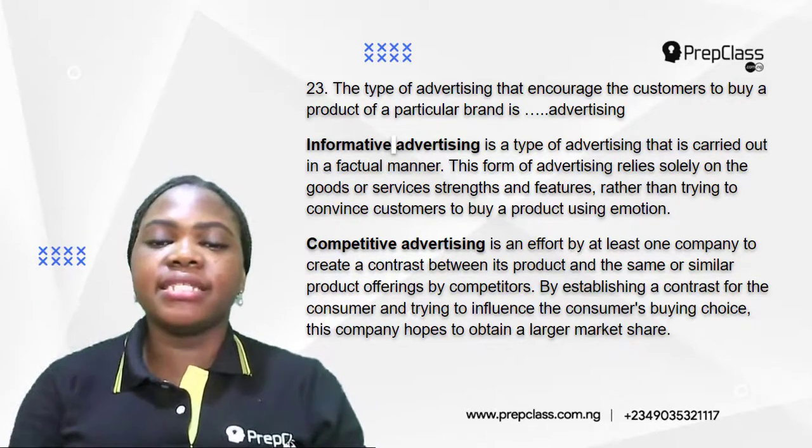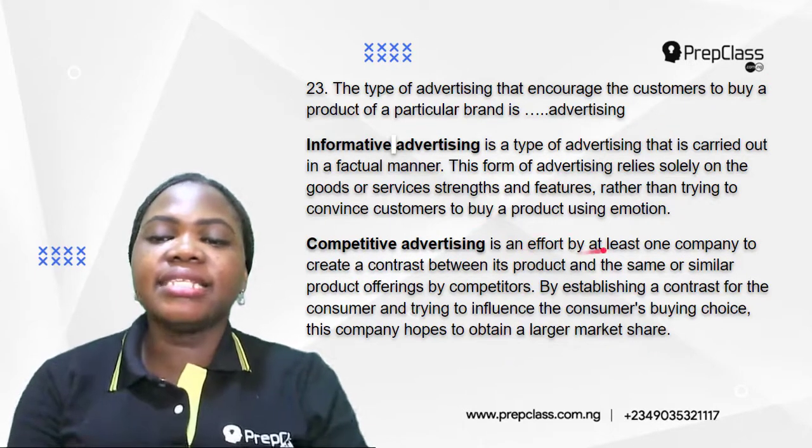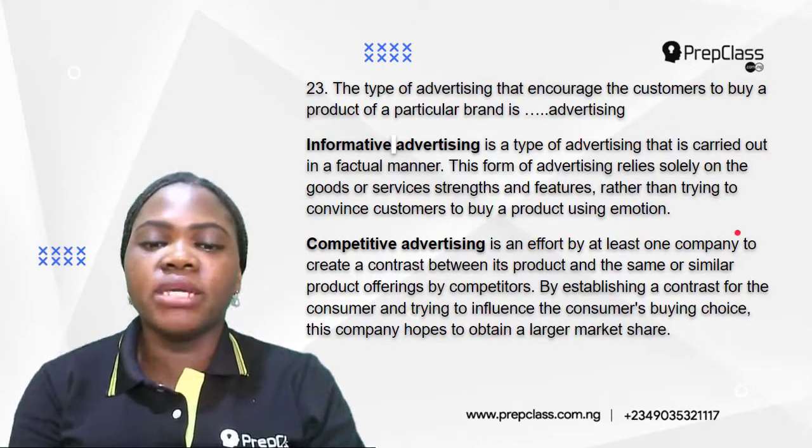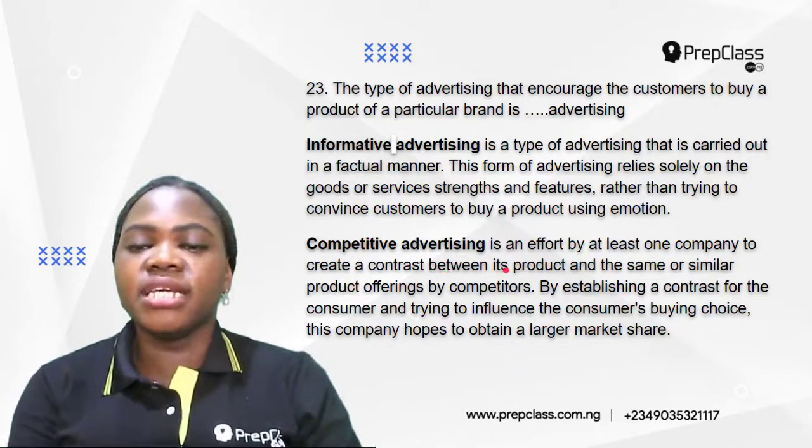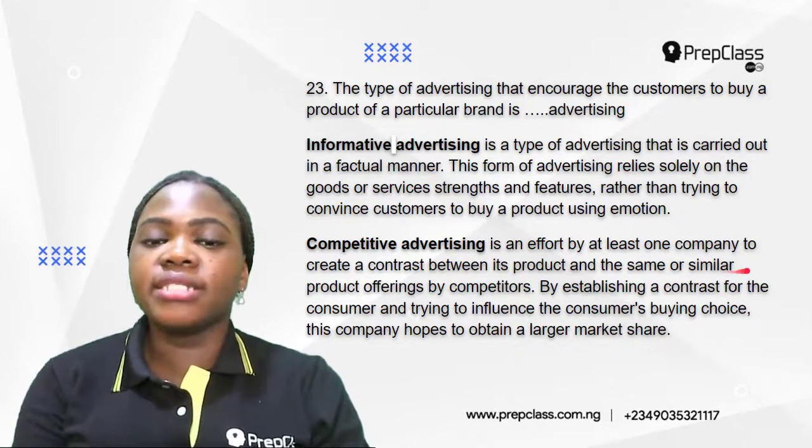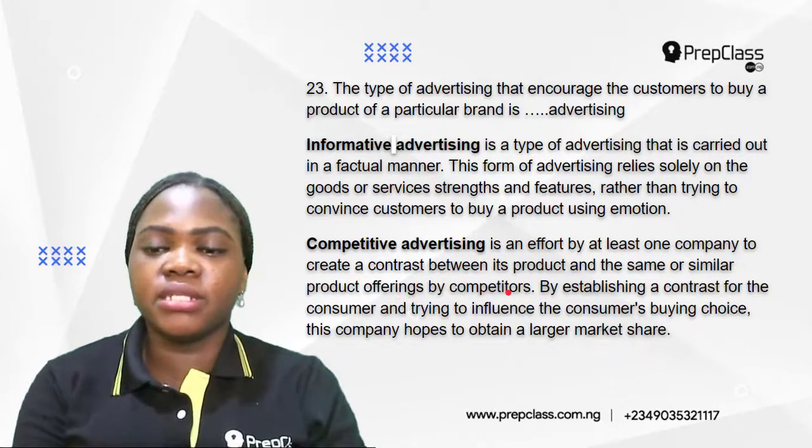Now, what is competitive advertising? This is an effort by at least one company to create a contrast between its product and the same or similar product offerings by competitors.